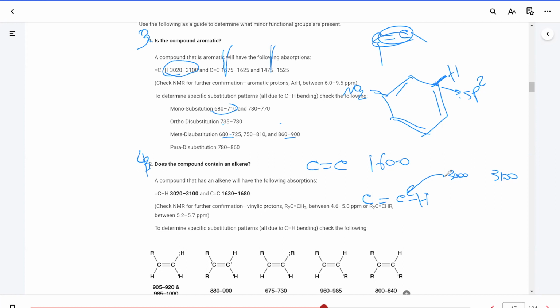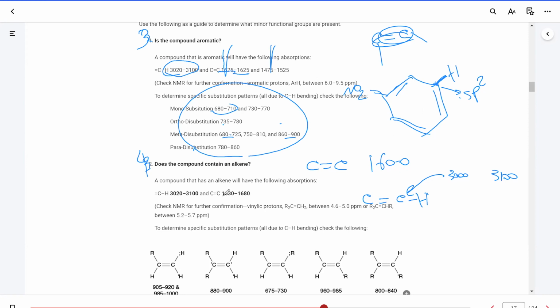With the aromatic and the alkene, the IR spectra are very similar unless it's substituted and these peaks in the fingerprint area are evident. For the aromatic, because of the conjugation, the CC double bond is going to show a peak at a slightly lower number, like 1575 to 1625.